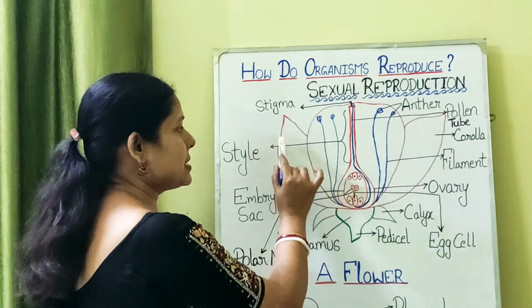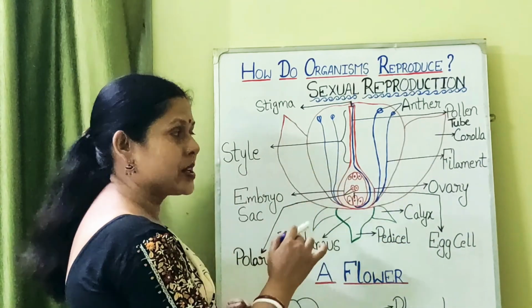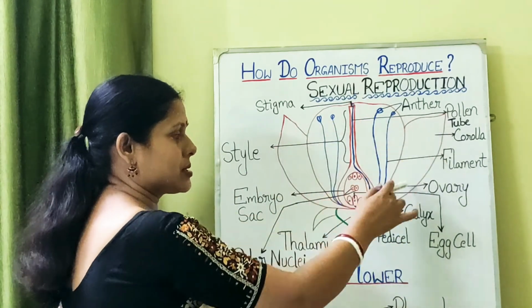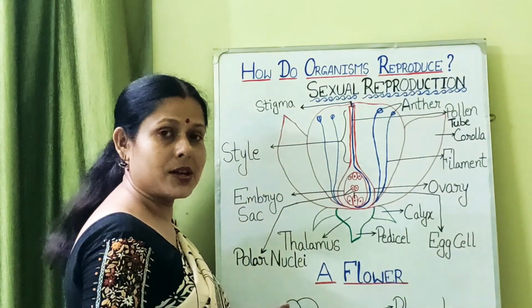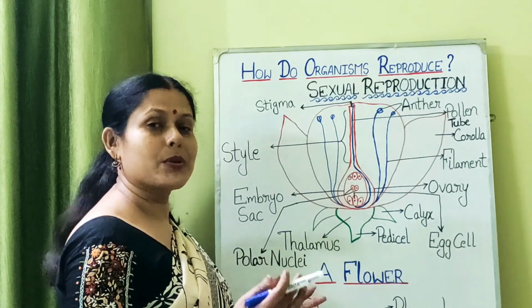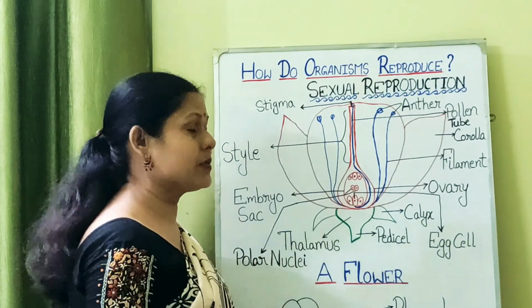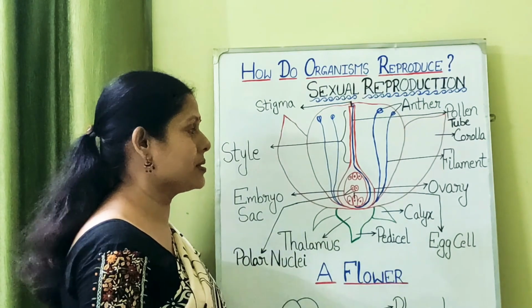Okay, next is the corolla, also known as the petals. Now this corolla or the petals, which is made in red here, is the attractive part of the flower, which will be attracting the pollinators for the process of pollination. We will be reading about what pollination is just after this.